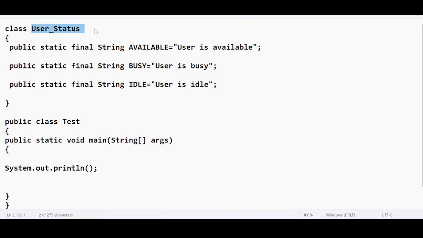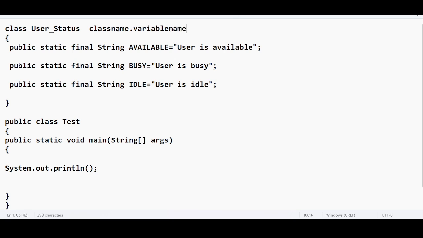Class name dot variable name. I do not have to create any object. To access a static variable, object creation is not necessary. The syntax is going to be class name dot variable name. That's it.